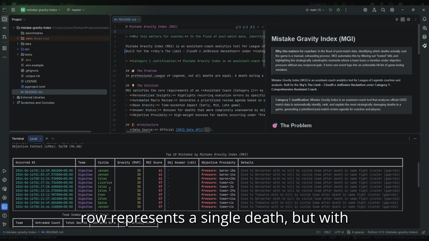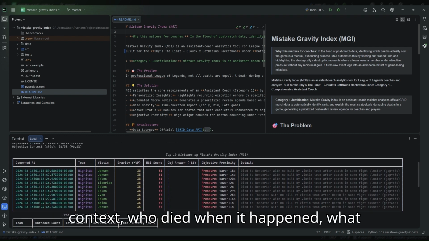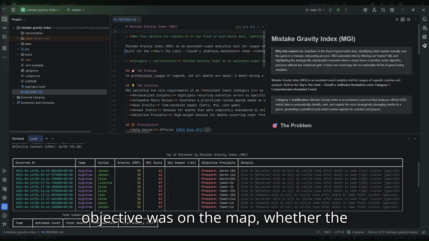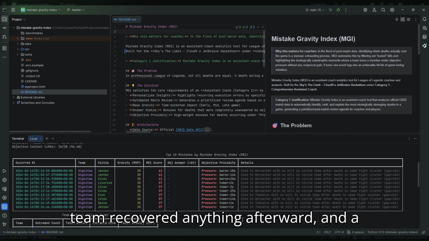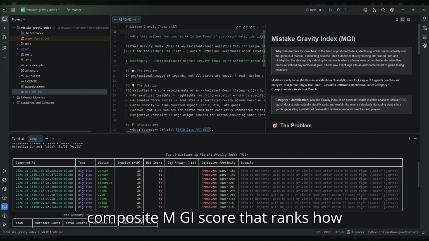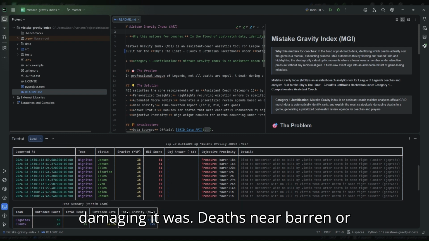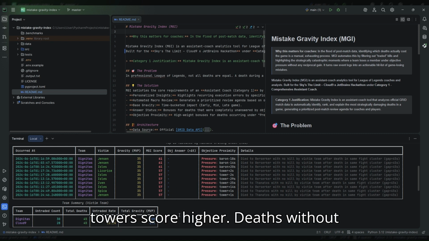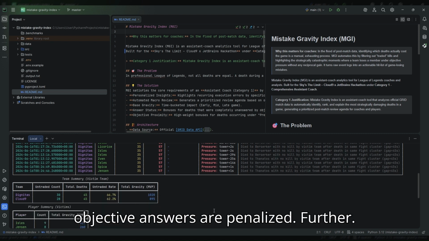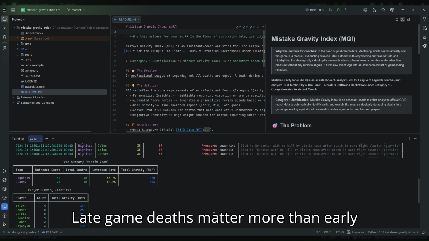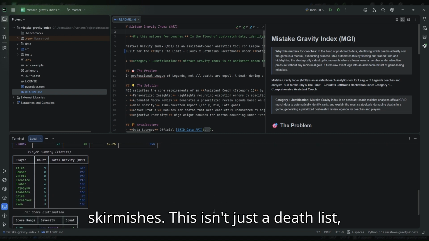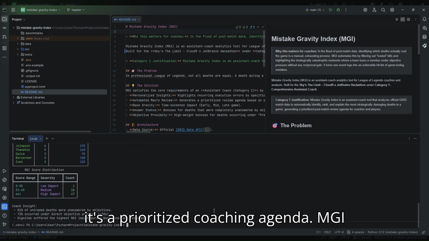Each row represents a single death, but with context. Who died? When it happened? What objective was on the map? Whether the team recovered anything afterward, and a composite MGI score that ranks how damaging it was. Deaths near Baron or towers score higher. Deaths without objective answers are penalized further. Late game deaths matter more than early skirmishes. This isn't just a death list, it's a prioritized coaching agenda.